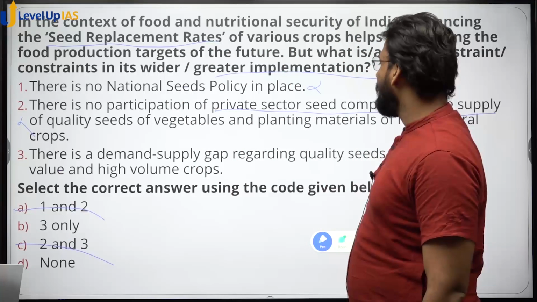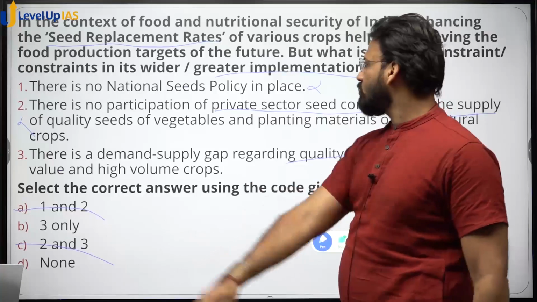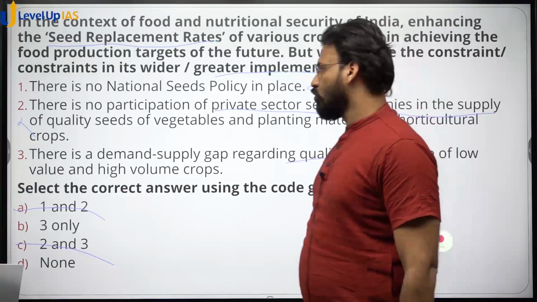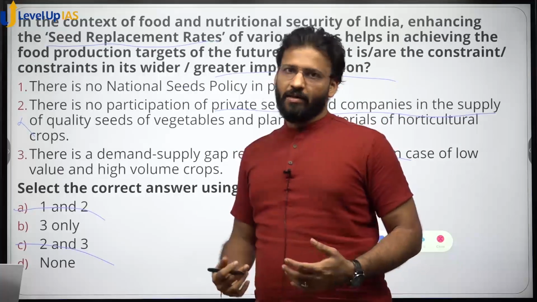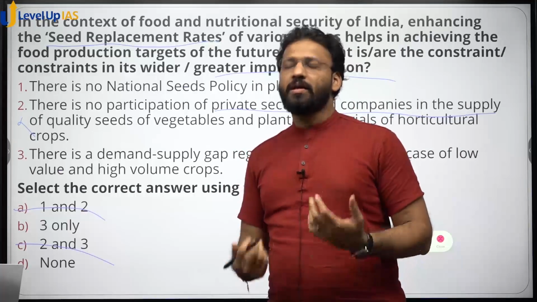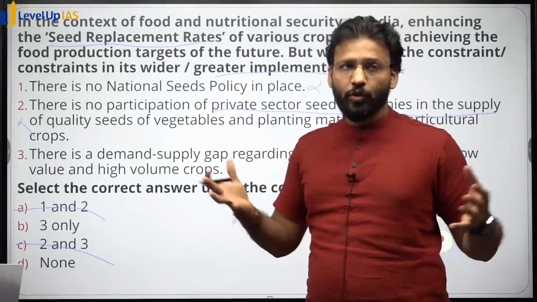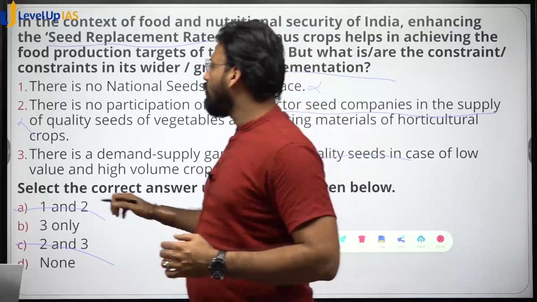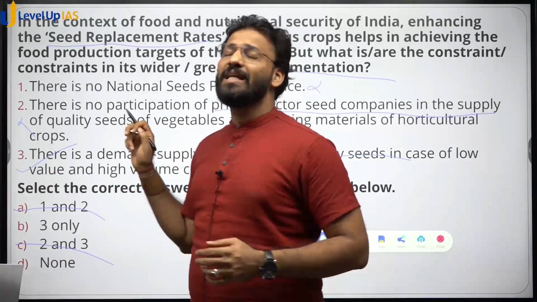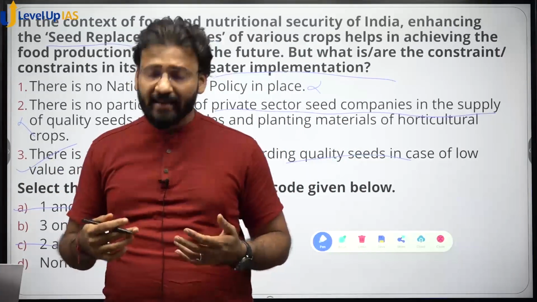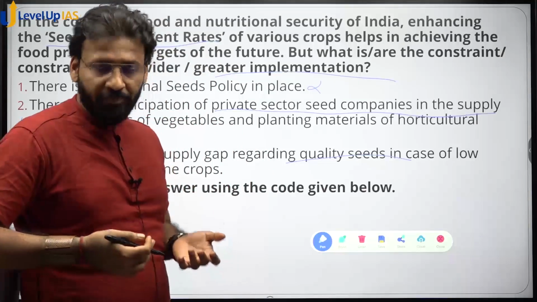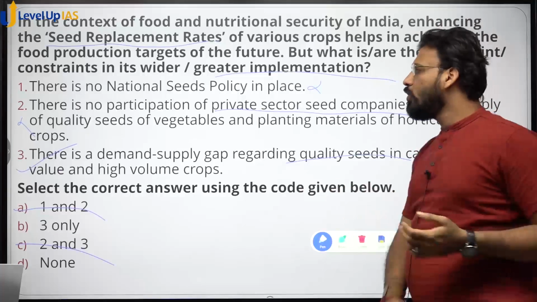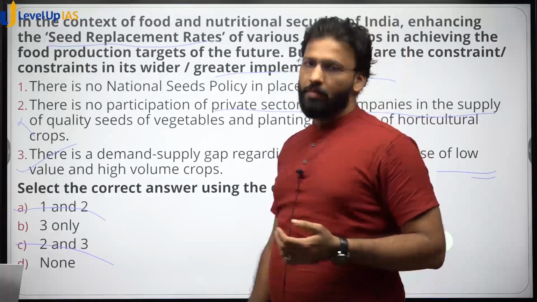There is a demand supply gap regarding the quality seeds in case of low value and high volume crops. This is true. Demand is very high. Farmers are demanding it very high, but companies are not able to produce the huge quantity of seed according to the requirement of farmer. So this is one of the biggest impediments of seed replacement. Because of that, seeds cannot be replaced very fast.